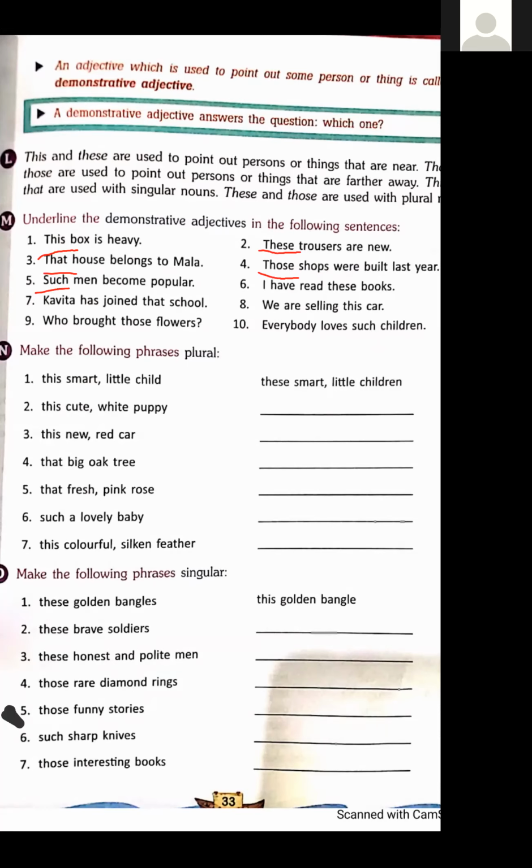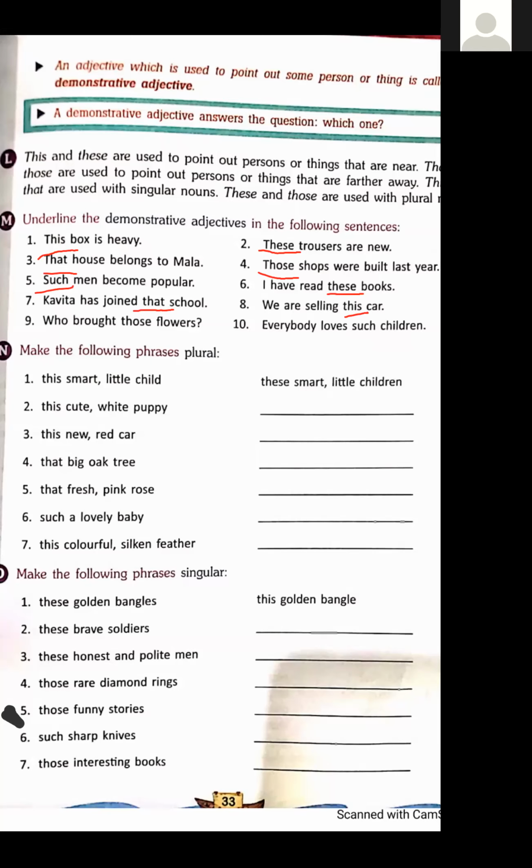Such is a demonstrative adjective. I have read these books. These is a demonstrative adjective. Kavita has joined that school. That is an adjective. We are selling this car.